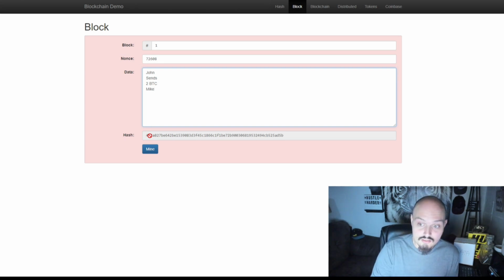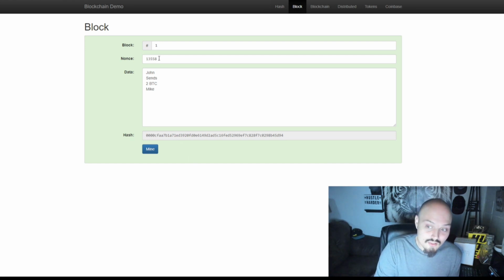So this is what we're going to do. Now this mine is going to be almost similar to when you submit a transaction. Say you're buying an NFT. When you buy an NFT, it is processed in a block that is mined. Now until that block is mined, that transaction will be pending. So you can think of it as when you submit a transaction, someone somewhere out there is mining that block or processing that transaction. So if we go ahead and click mine, it will take this information and it will spit back a hash that starts with 4 zeros.